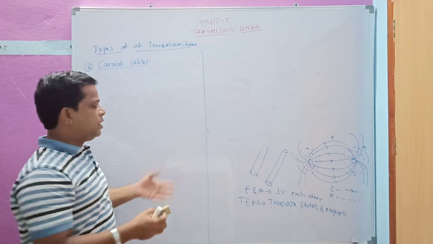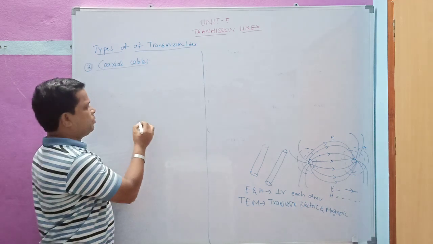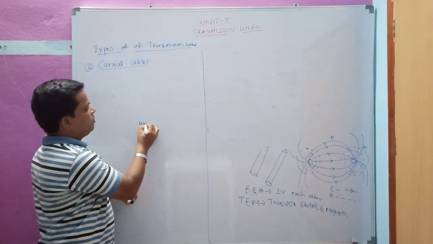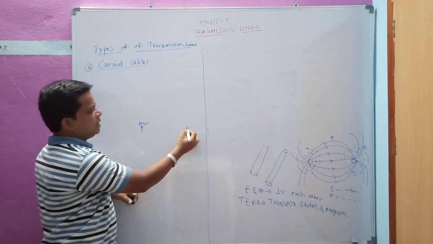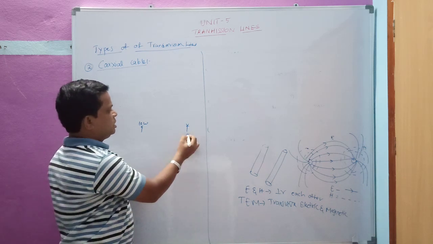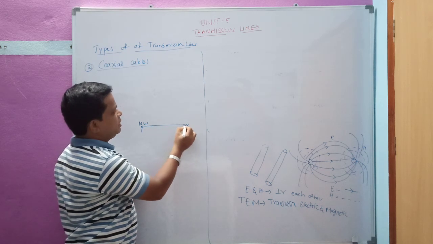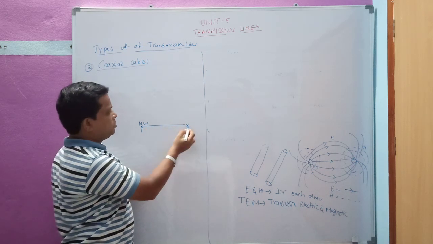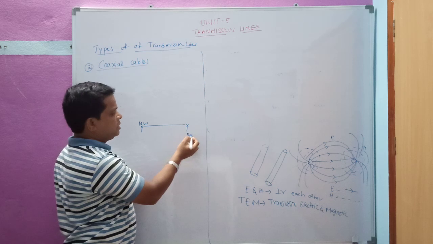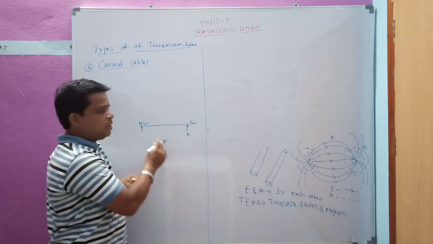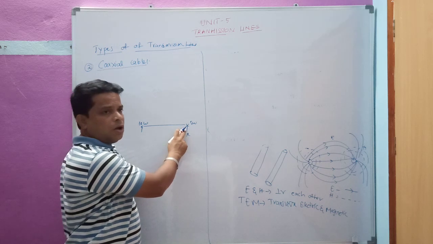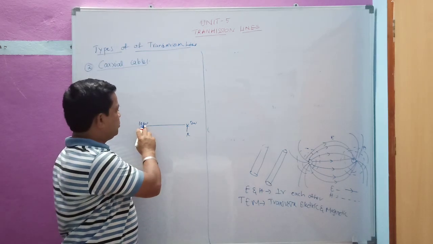Suppose I have 10 watts of power at the transmitter. If I send this 10 watts to the receiver, it may receive only 5 watts, because this transmission line is very long and the frequency is low.